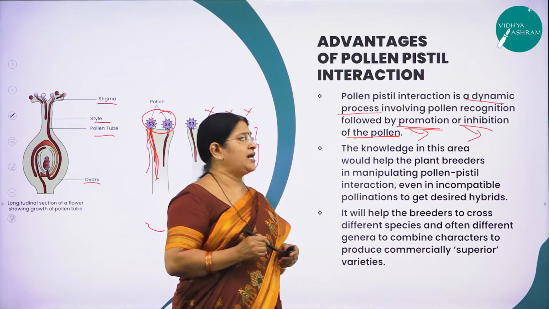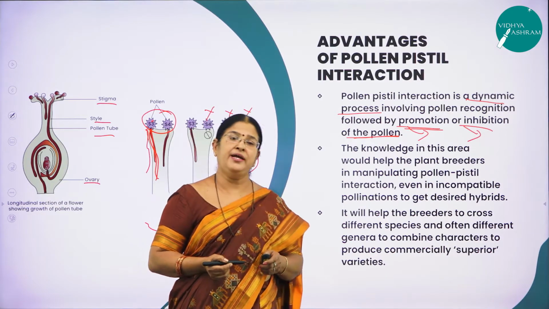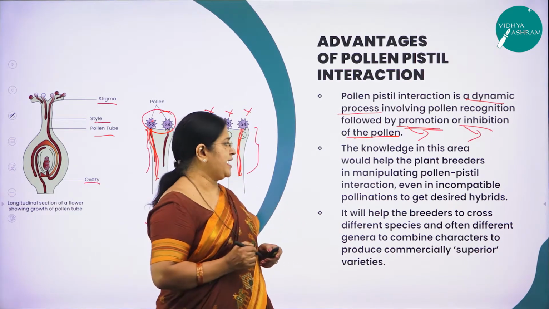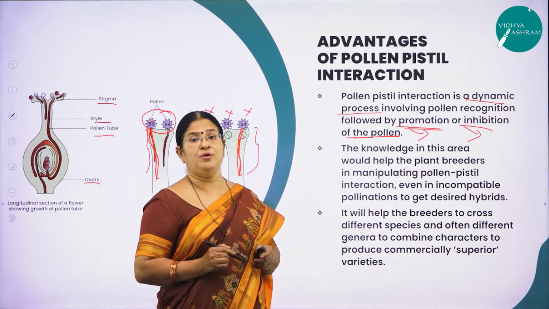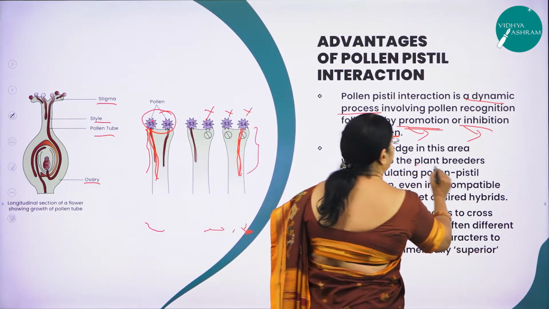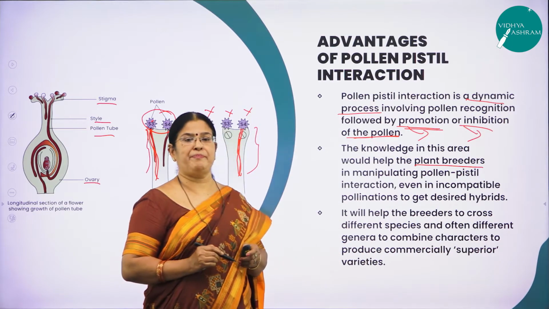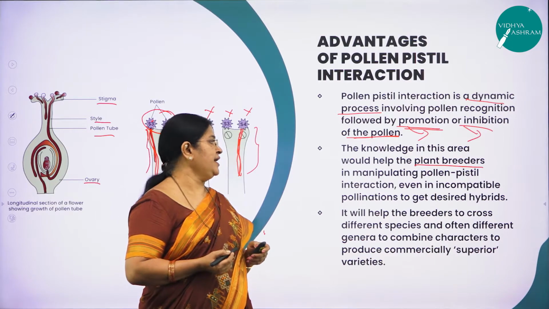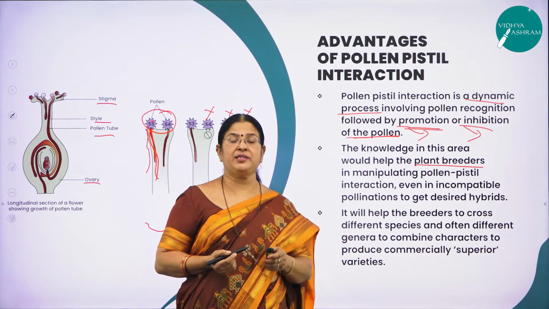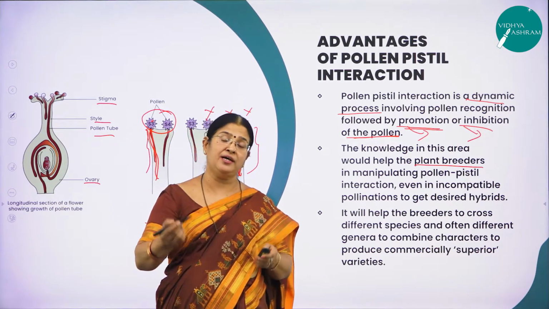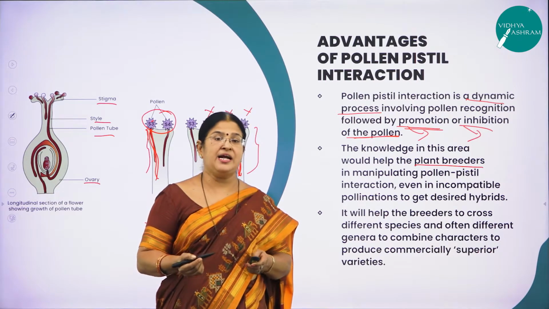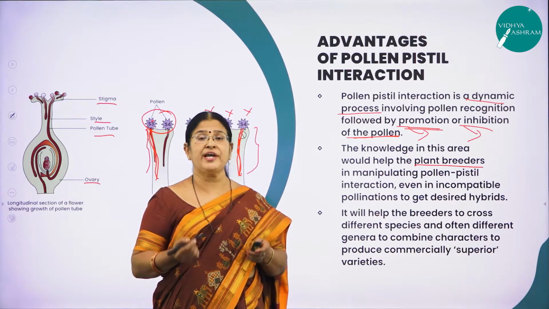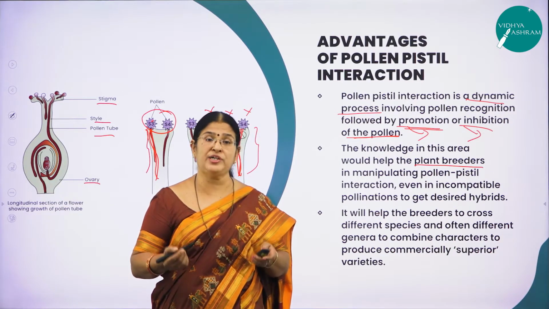Now, what is the advantage of this pollen pistil interaction? This knowledge of this pollen pistil interaction will definitely help whom? Particularly the plant breeders. Why particularly the plant breeders? Because you can manipulate the pollen pistil interaction. What do you mean by manipulate the pollen pistil interaction? You can take the pollen grains of your desire and dust it on the stigmatic surface of your desired flower. So you can produce a plant of your own desire.